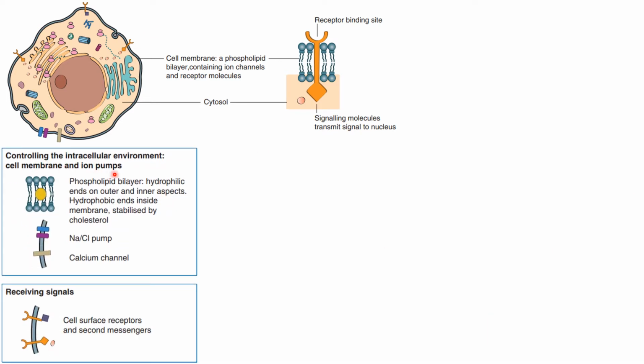Cell membrane and ion pumps are responsible for controlling the intracellular environment. The organelle responsible to carry out this function is the phospholipid bilayer, with hydrophilic ends on outer and inner aspect, and hydrophobic ends inside the membrane, stabilized by cholesterol. Sodium calcium pump and calcium channel also aid in controlling the intracellular environment of the cell. Receiving signal: the cell surface receives signal by cell surface receptor and the second messenger.